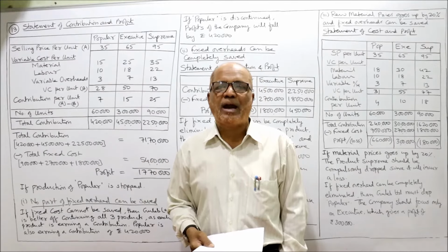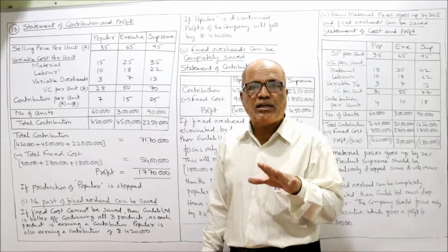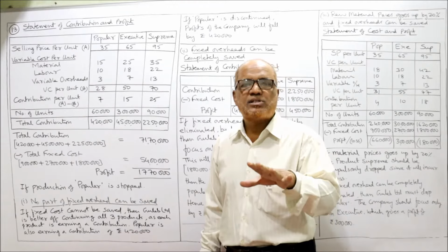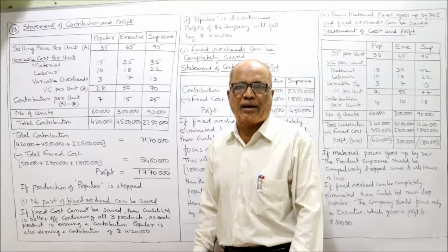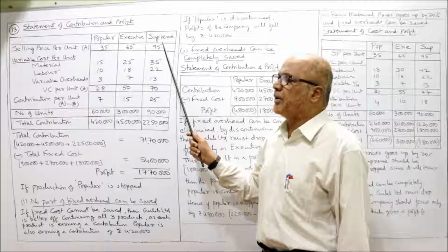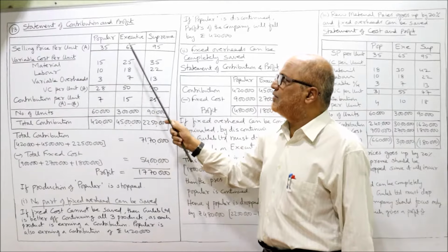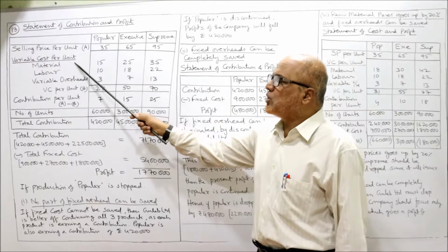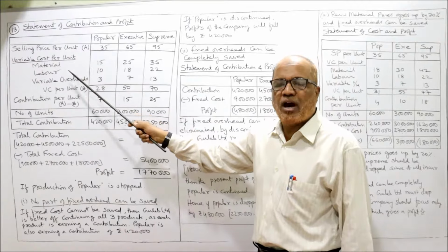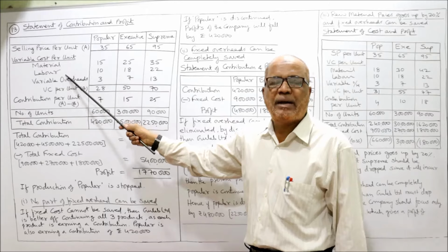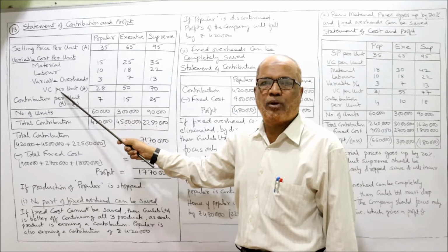Now see the solution carefully. Statement of contribution and profit. First of all, we are going to calculate the contribution and profit at present, that means when we are continuing the Popular brand. Now Popular, Executive, Supreme. Selling price per unit is given: 35, 65, 95. Variable cost per unit is not given. We are finding it out by adding up material, labor and variable overhead.